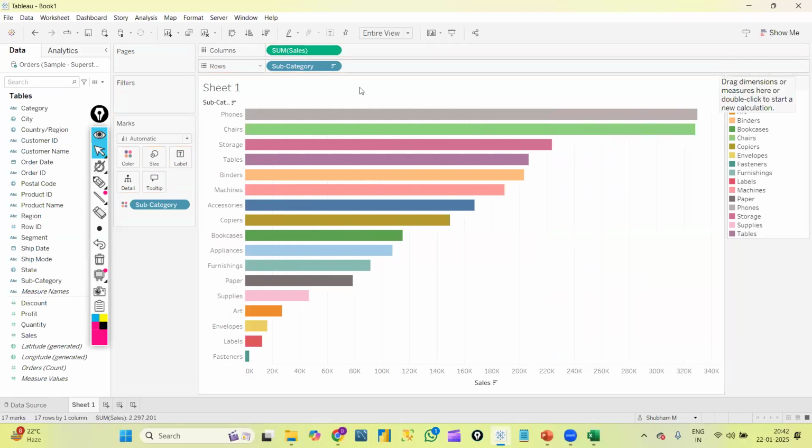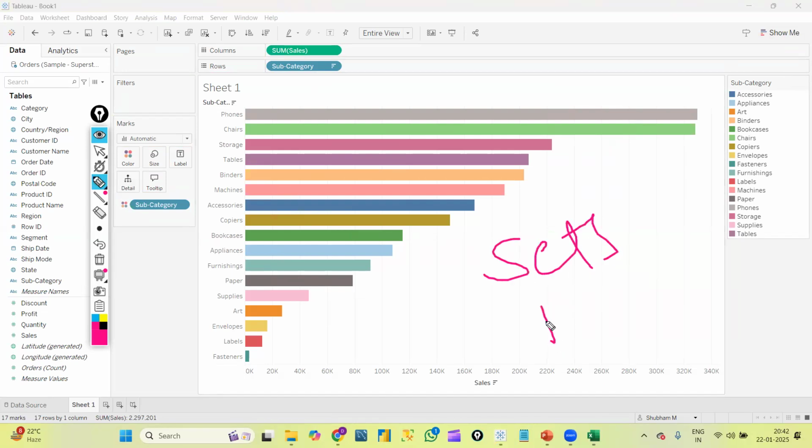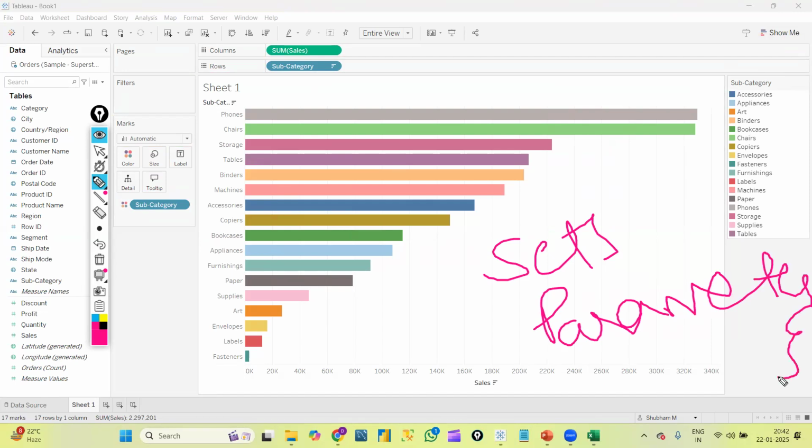If my user wanted to see sales, whenever he selects sales here, he can see the sales graph. If my user selects profit here, he needs to see the profit graph. Like that everything we will create. We have so many concepts. We need to use the sets concept, the parameters concept, all the concepts together. Then we will create graphs like that dynamically.